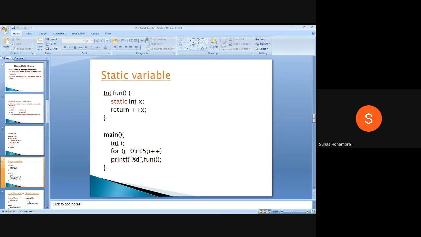Just answer fast. What is a static variable? At least in the chat box, reply fast. These things you know. What is a static variable? My screen is visible. That is allocated statically. What does that mean? What does static allocation mean? It is fixed for the variable; it remains for the entire program, sir. Very well, it remains in the memory while the program is running.